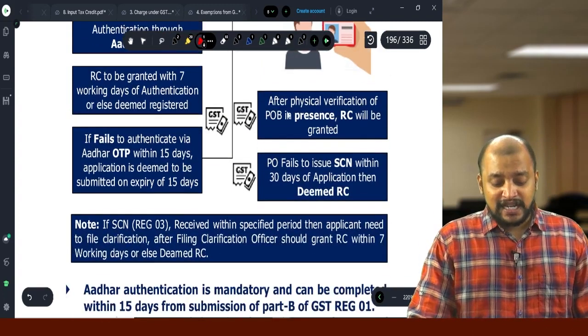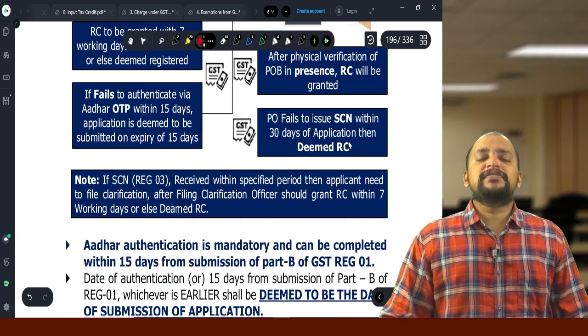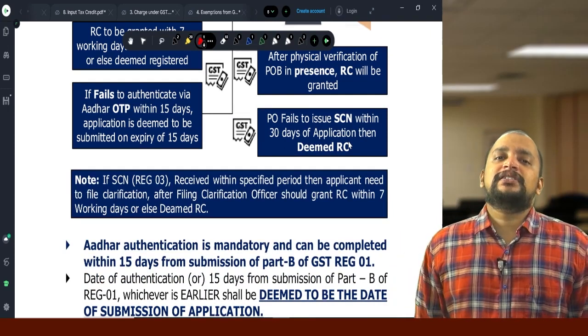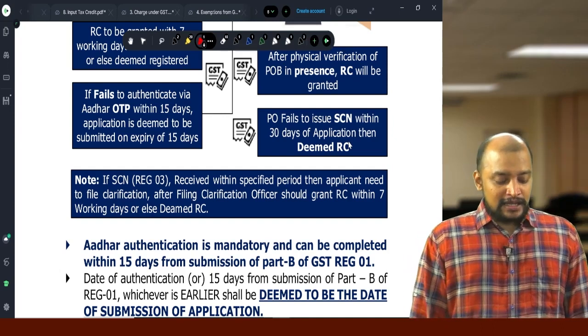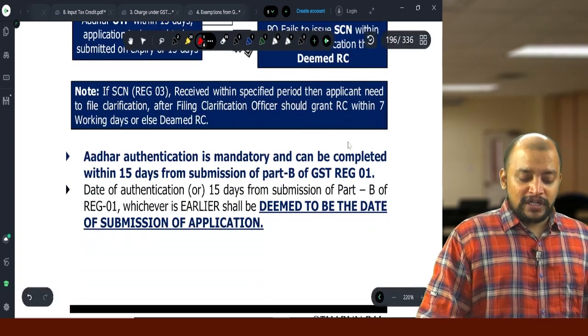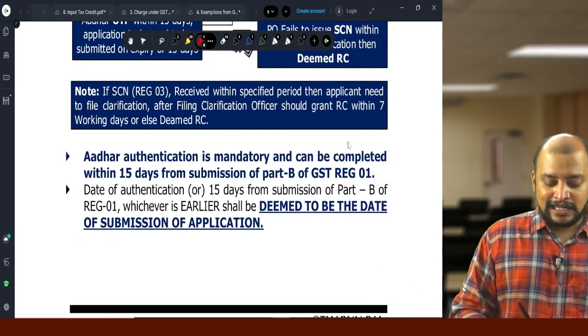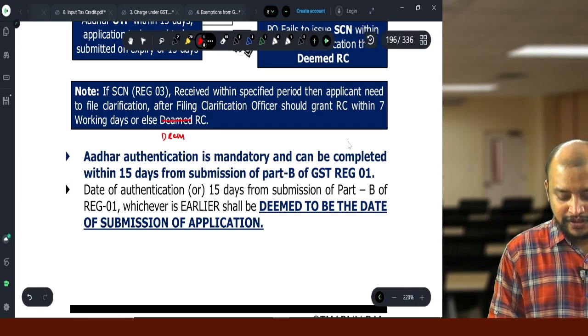And after physical verification, the registration certificate will be granted. Suppose if they fail to do the physical verification and grant registration within 30 days, then also registration is deemed to have been granted. Then suppose if notice wants to be given, yes, they can give the notice within 7 working days, or else also deemed registration.